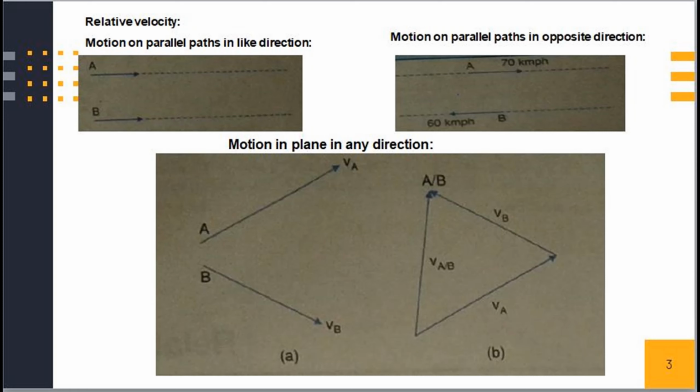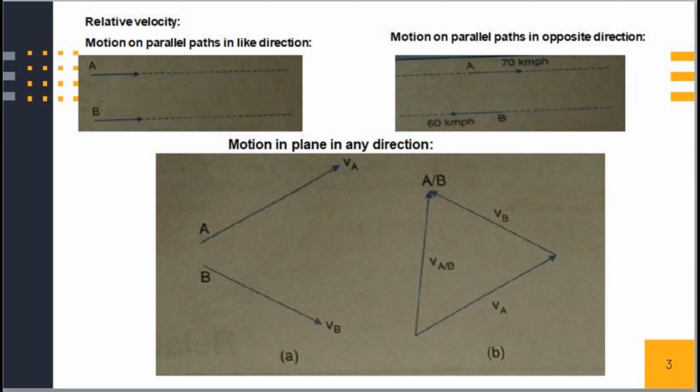If A is moving with a velocity of 70 kmph and B with 60 kmph, B feels that A is moving with a velocity of 10 kmph only. Thus, the relative velocity of A with respect to B is the vector difference between the velocities of A and B.